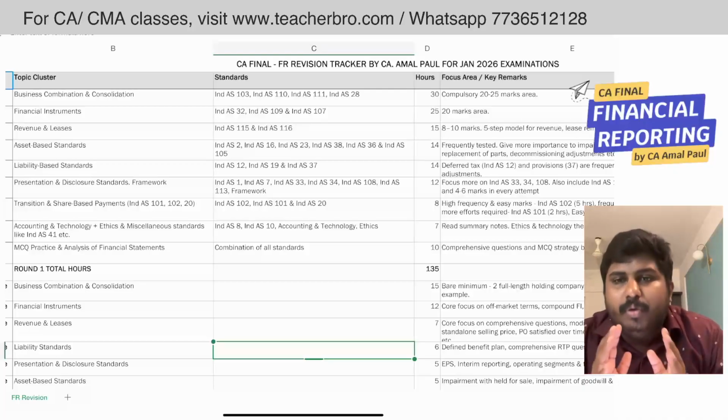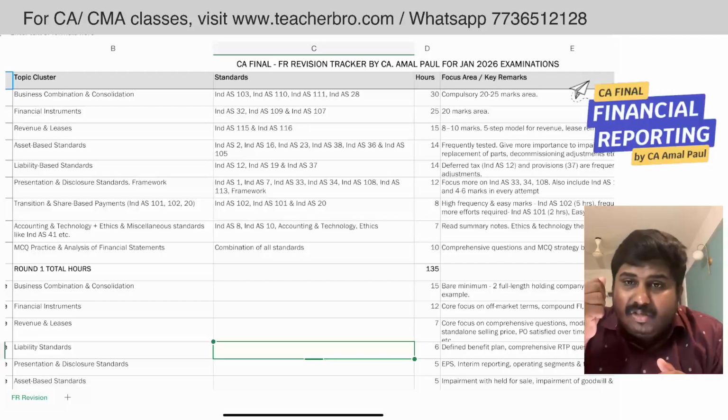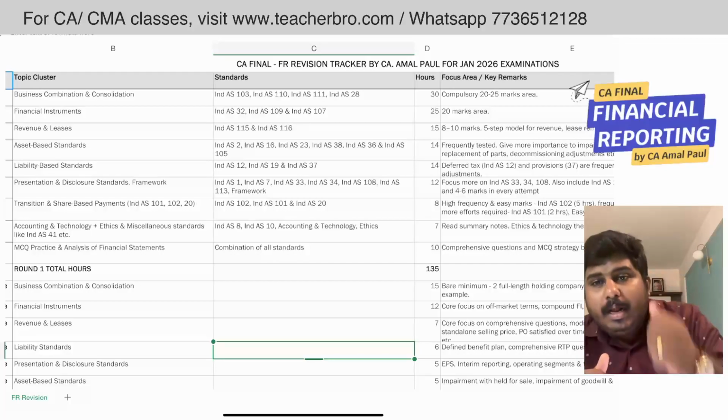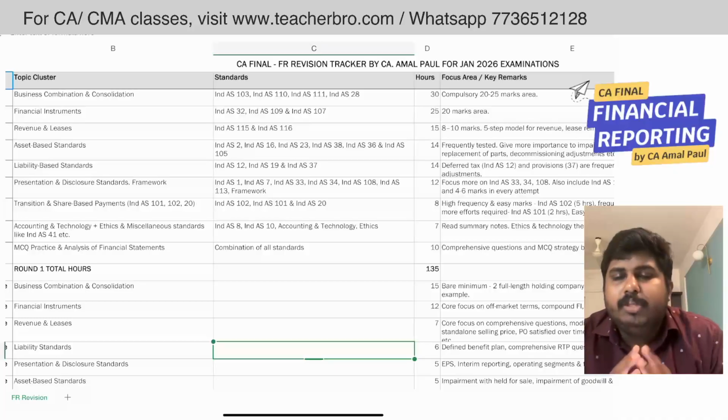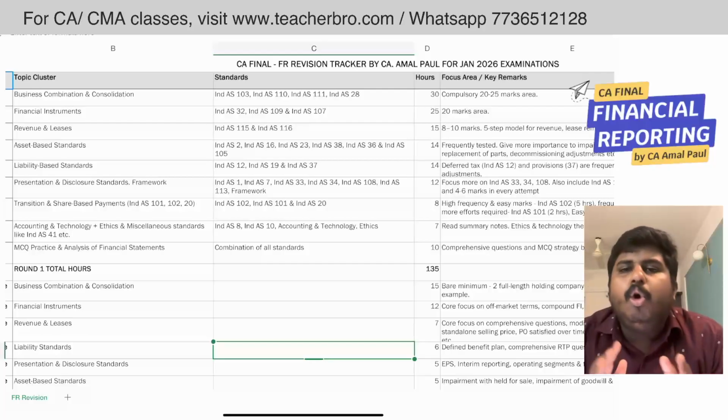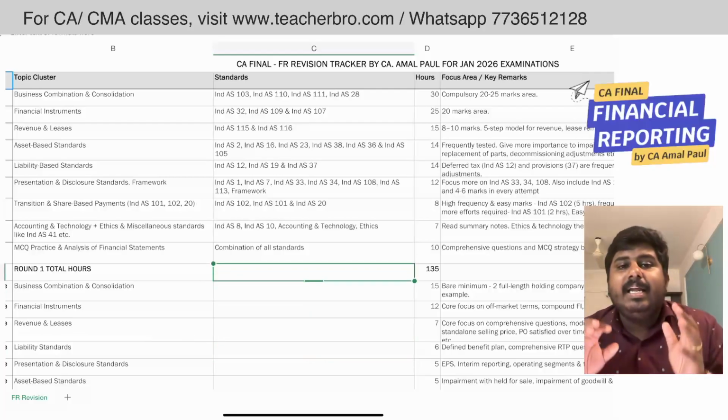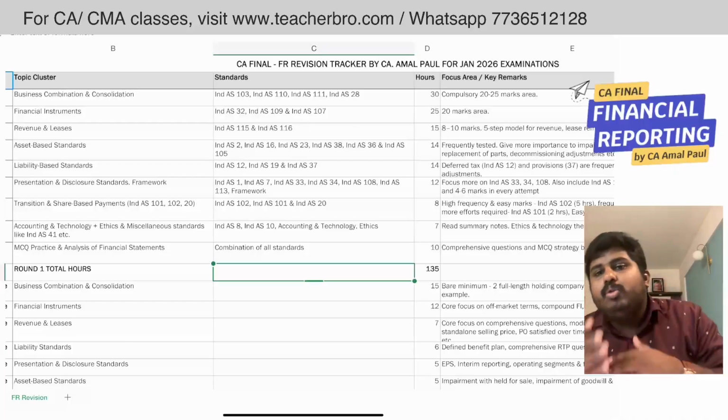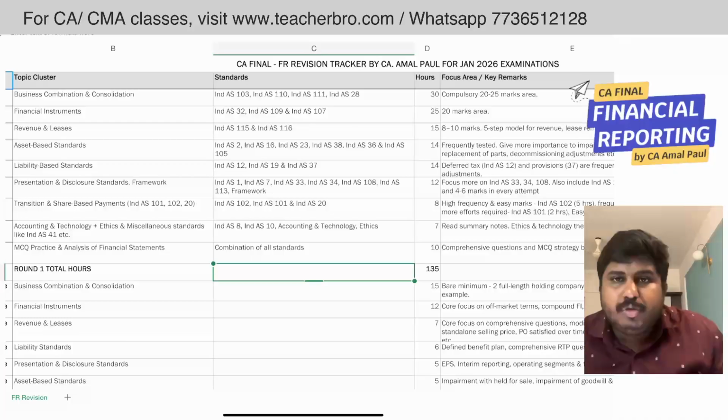You can refer to all those things and make yourself conceptually stronger, and you should also practice a lot. You should spend around 20 to 25 hours on the financial instruments area, because this is an area from which you will get questions to the tune of around 20 marks in most attempts.